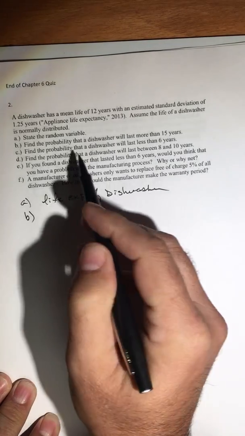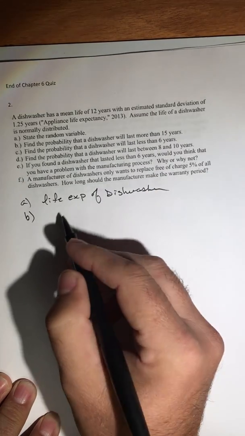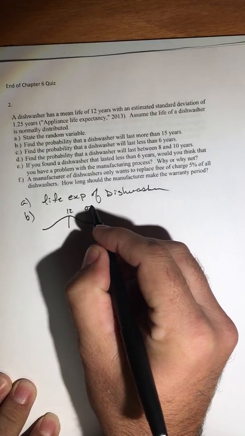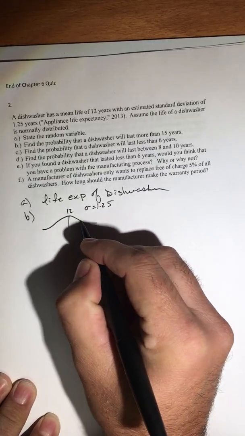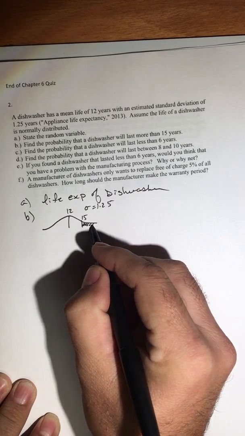For part B, find the probability that a dishwasher will last more than 15 years. So I've got a normal distribution. The center is at 12. The standard deviation is 1.25. And we want to be out here at 15. So it says more than 15, so we're interested in this region.